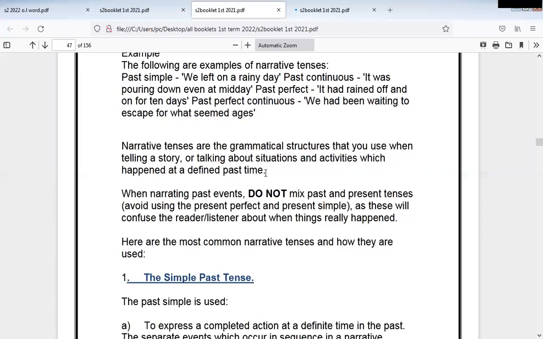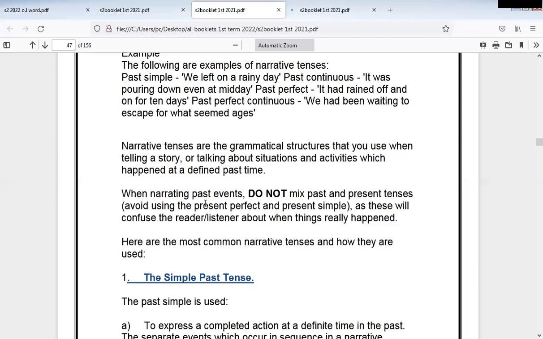It cares much more about the action itself. So narrative tenses don't include present perfect, despite that present perfect is a tense that talks about the past, something that happened in the past and left an effect, but it isn't included in the tenses related to narration.